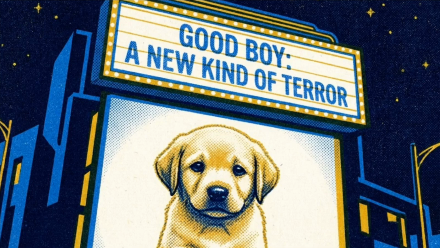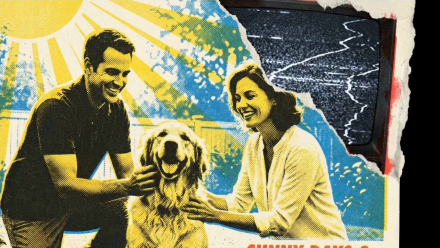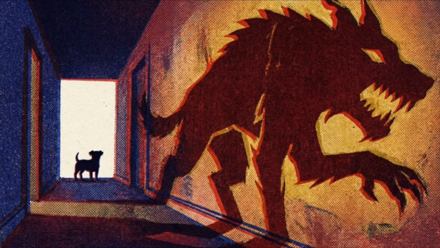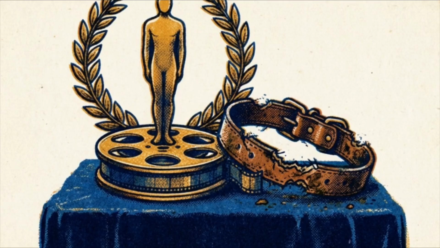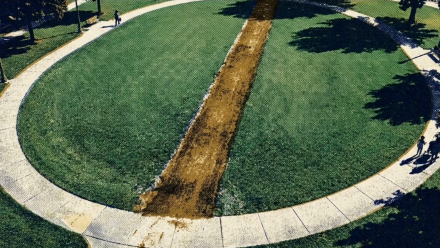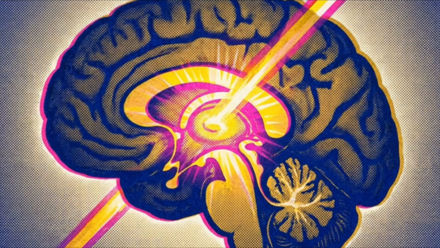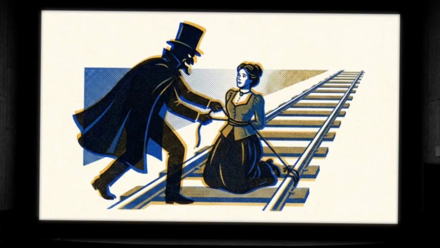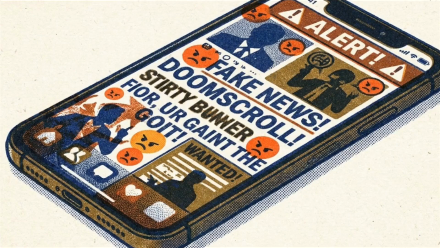We saw this in the critically acclaimed 2025 horror film Good Boy. The film weaponizes our inherent trust in the loyal dog trope. By subverting that expectation to create psychological terror, the movie successfully manipulated audiences, winning unprecedented acting awards for its animal lead. A trope functions as a cognitive shortcut. Because centuries of cultural conditioning dictate our reaction, our brains accept the premise instantly.